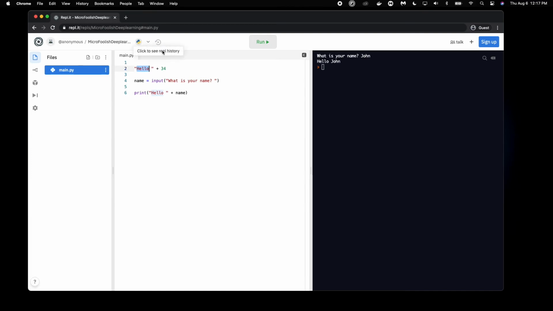But instead, we can convert this number to a string, and what that would entail would be adding these double quotation marks to this integer, and then that would result in the string hello 34. Now that doesn't really make sense, but let's switch this example with something like "your age is ", with a space at the end, and then the other string 34, and this would result in something like your age is 34 right here as a complete string.